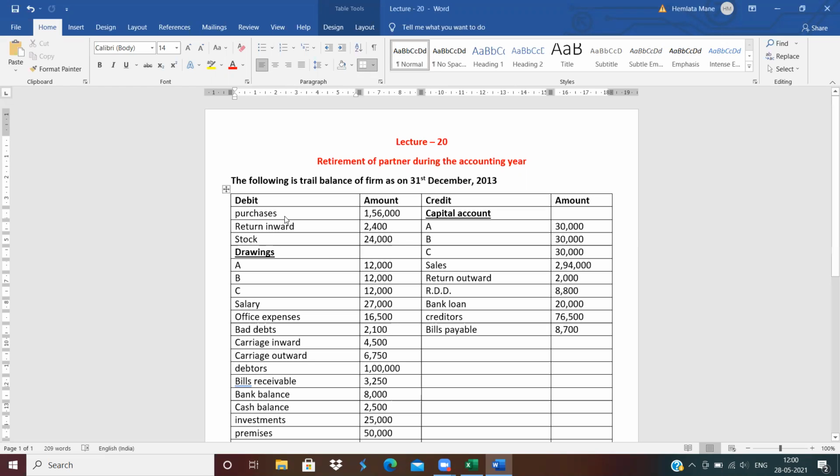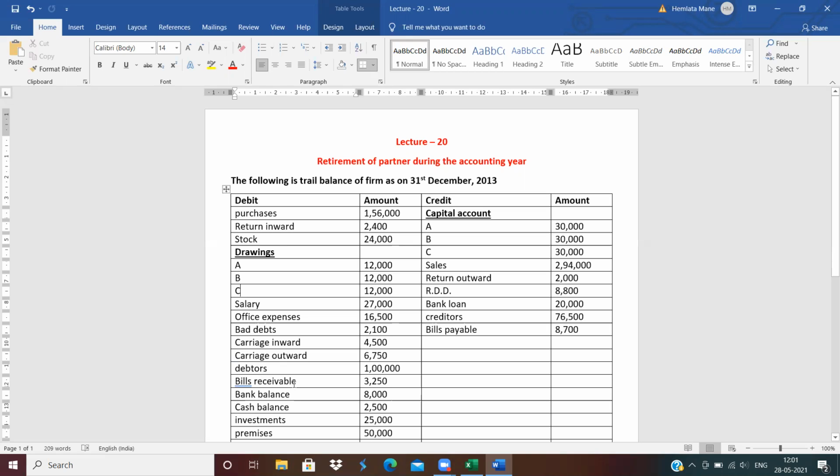First is purchases, trading account, debit side. Return inward, less from sales. Stock, this is the opening stock, because here the trading account balance is not given. Trading account, debit side. Drawings, capital account, debit side. Salary, P&L account, debit side. Office expense, P&L account, debit side. Bad debts, P&L account, debit side. Carriage inward, trading account, debit side. Carriage outward, P&L account, debit side.